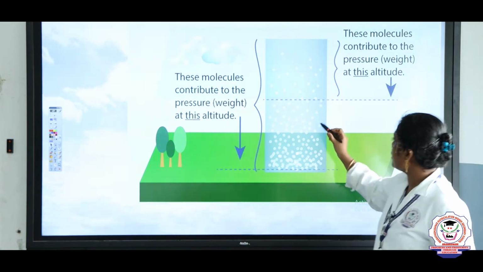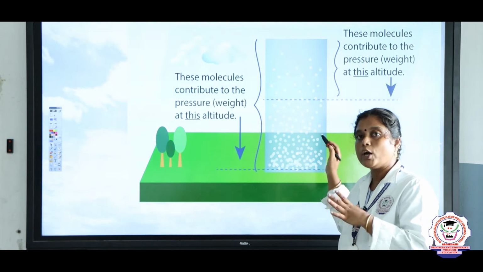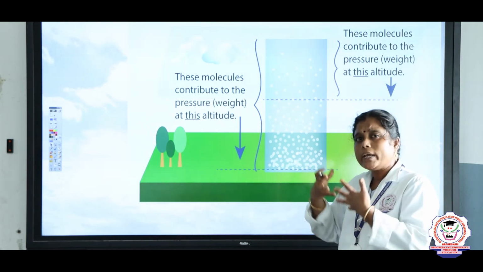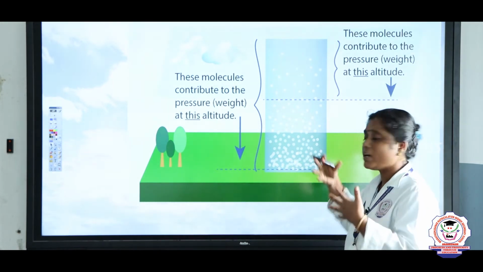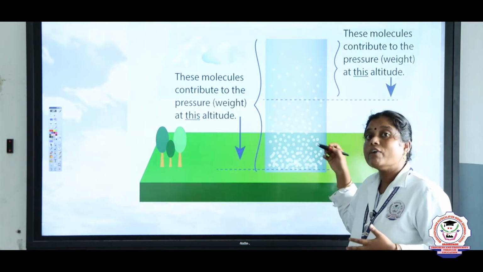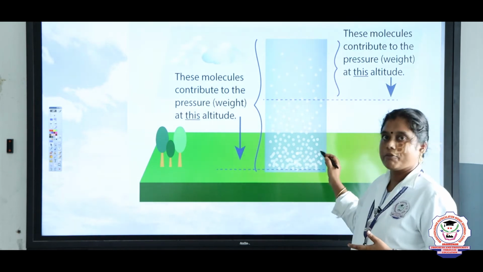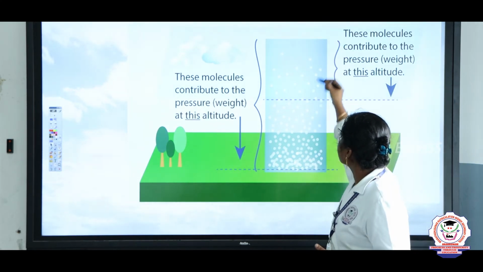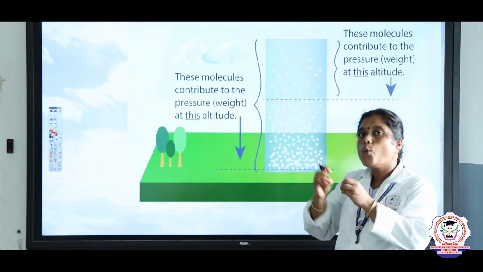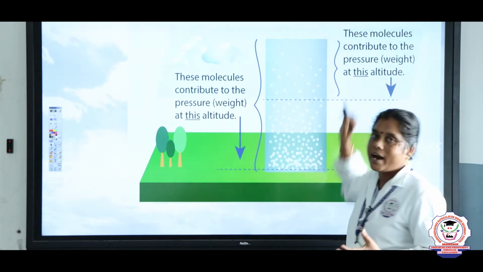Look here, children, these are the air molecules, and they are present very close, very thick, near the sea level or the earth's surface. And these air molecules are much thinner as it goes higher.